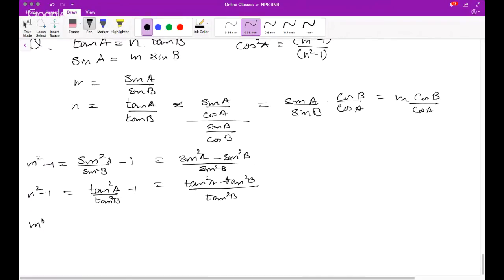So m square minus 1 by n square minus 1 will be equal to sine square A minus sine square B upon sine square B into tan square B upon tan square A minus tan square B.